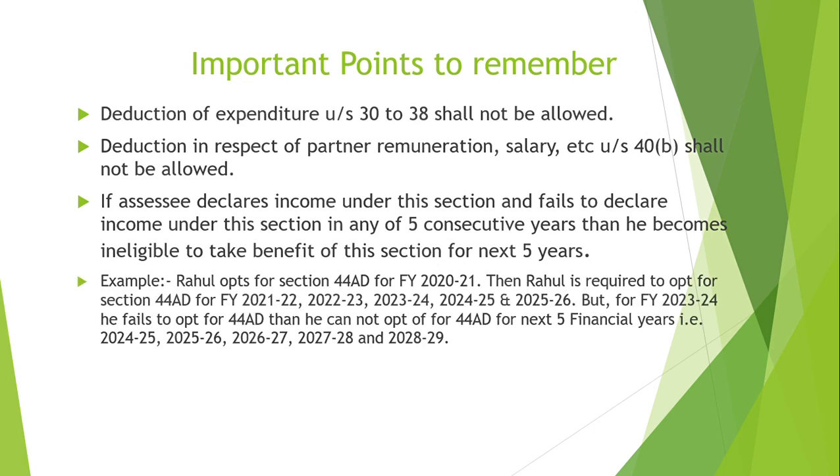Rahul opts for section 44AD for financial year 2020-21. Then Rahul is required to opt for this section for next 5 financial years. Let us assume for financial year 23-24 he fails to opt for 44AD. Then he cannot opt for this section for next 5 financial years.